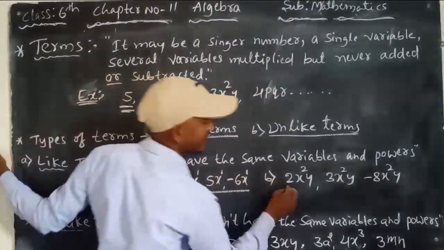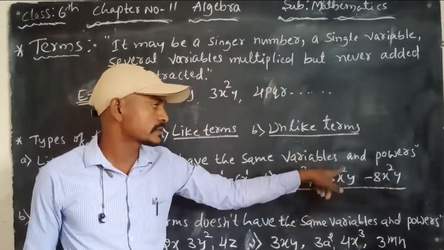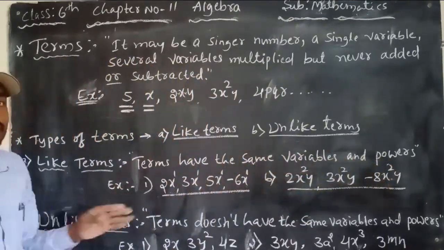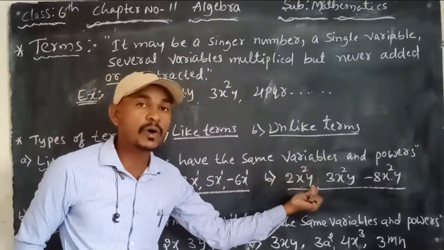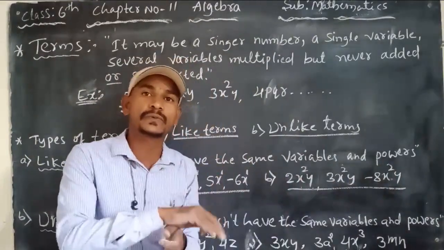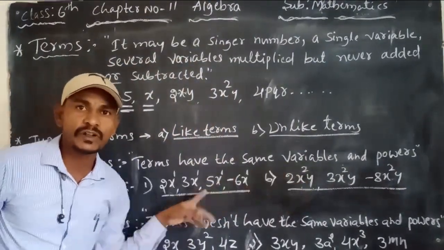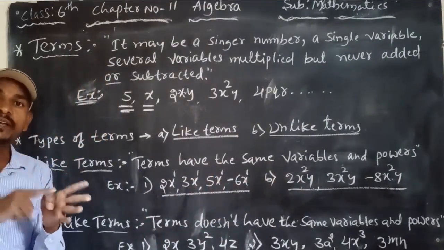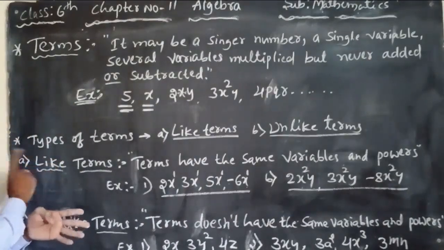The second example: x square y, x square y, x square y. The pronunciation is the same when we read like terms. X square y or y x square, both are the same. These are the examples for like terms. In a simple way, like terms are terms having the same variable with the same power.